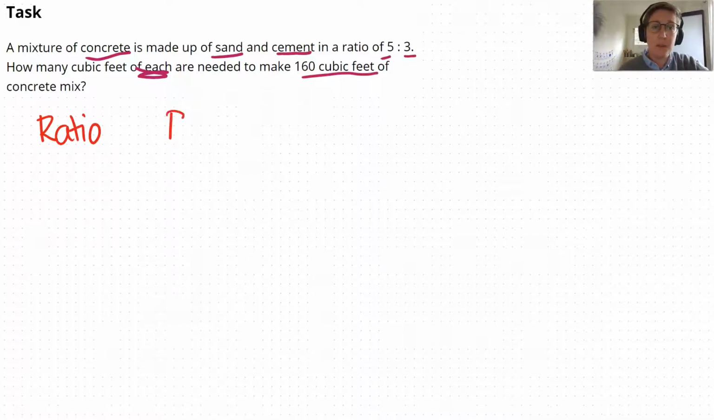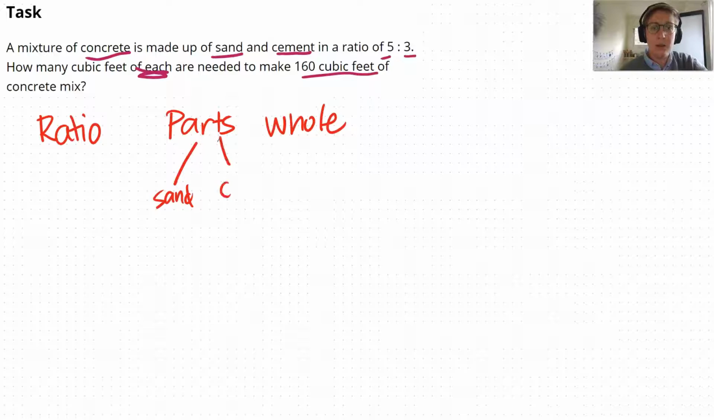Ratios have parts, and there are those parts that come together to make a whole. So in this case, we have two parts. We have sand, and we have cement. And if I mix sand and cement, I will make a whole. So the whole is the mix in this case.